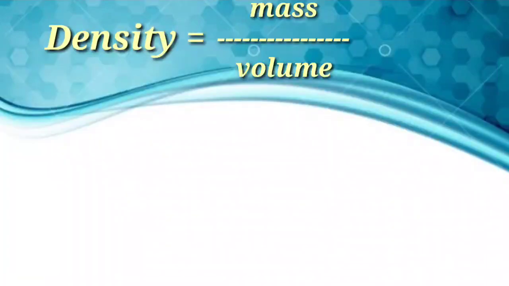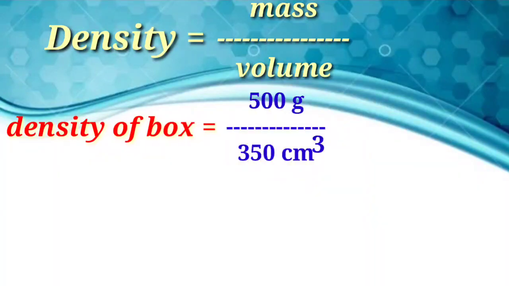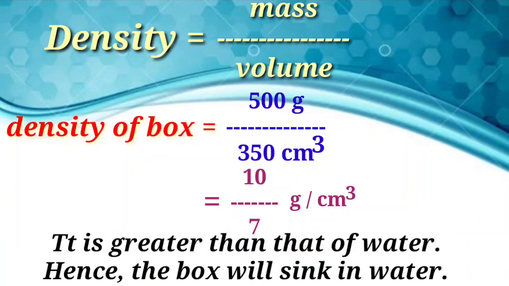Density is equal to mass upon volume. The density of the box is equal to 500 gram upon 350 centimeter cube is equal to 10 upon 7 gram per centimeter cube. It is greater than that of water, hence the box will sink in water.